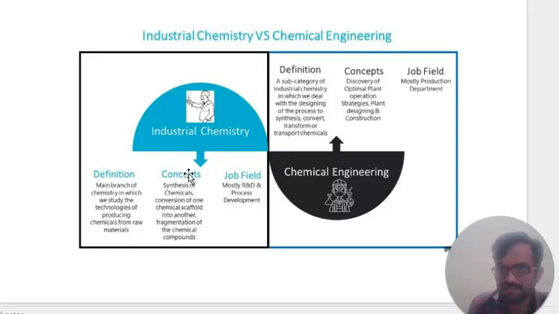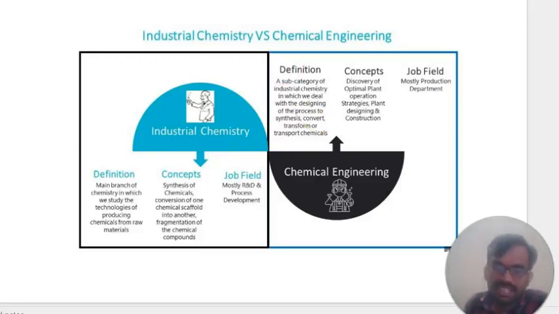chemical engineer. The definition: the sub category of industrial chemistry in which we deal with the design of the process of synthesis, conversion, transformation and transport of chemicals. The concept is discovery of the optimal plant operation strategies, plant design and construction. The job field is mostly the production industries. The production industries will have a major role to play in our synthesis.